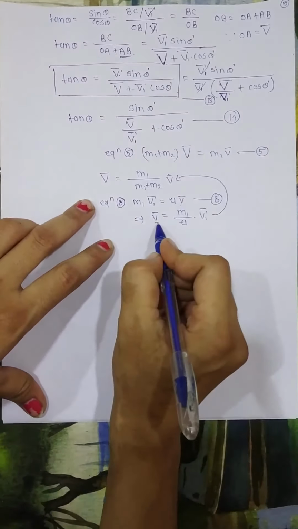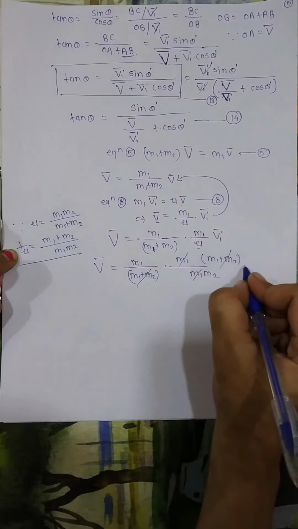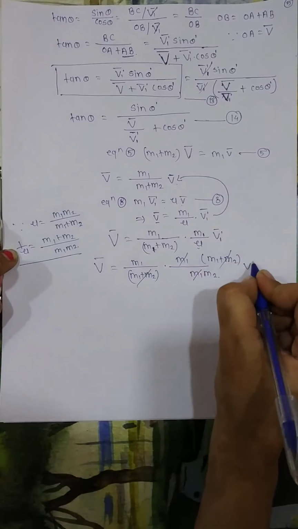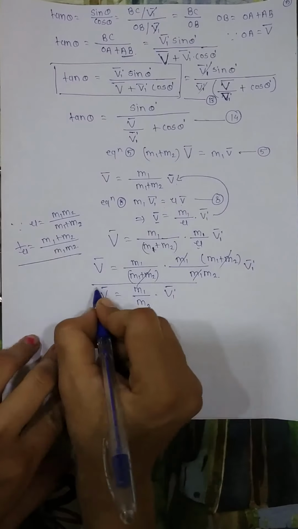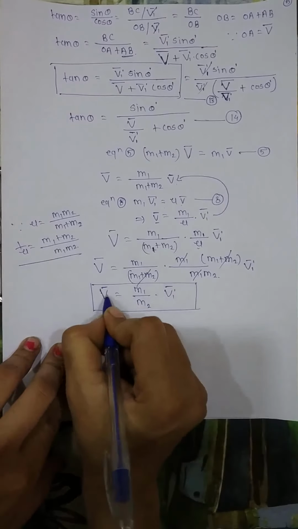So here this m1 will cancel with this m1, and m1 plus m2 will cancel with this m1 plus m2. Let me write the remaining terms. We have V bar equals m1 upon m2 into just V1 dash bar. So we got this equation for the capital V bar. Let me call this equation number 15.